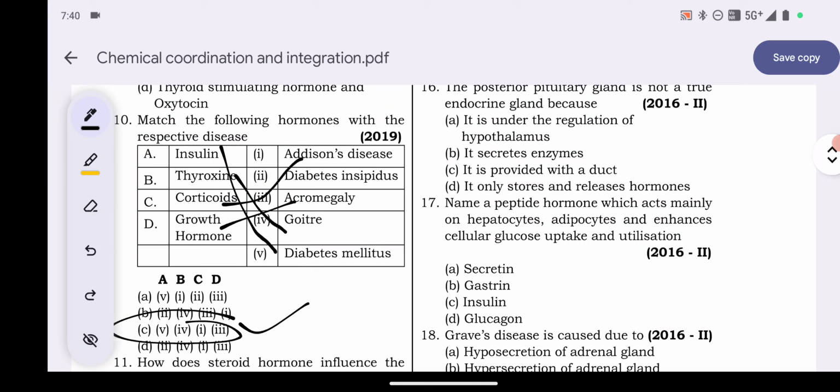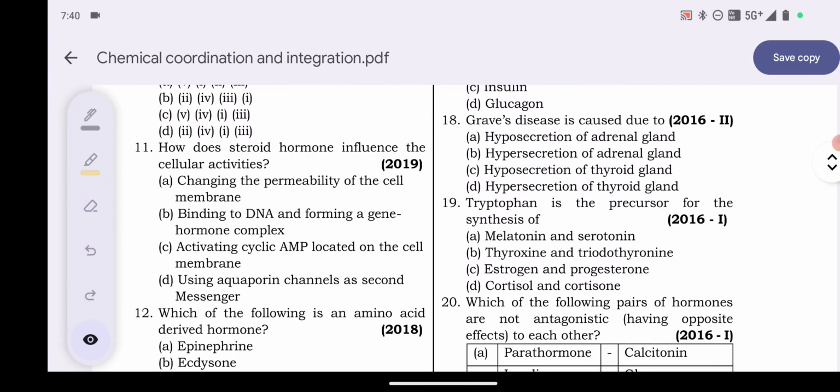Explanation: diabetes mellitus is a condition caused by lack of insulin. Hypersecretion or hyposecretion of thyroxine can lead to goitre, which is an enlargement of the thyroid gland. Addison's disease is caused by the corticoid deficiency, that are glucocorticoids and mineralocorticoids, and acromegaly is caused by excessive growth hormone released in the adult. So option C is the answer.